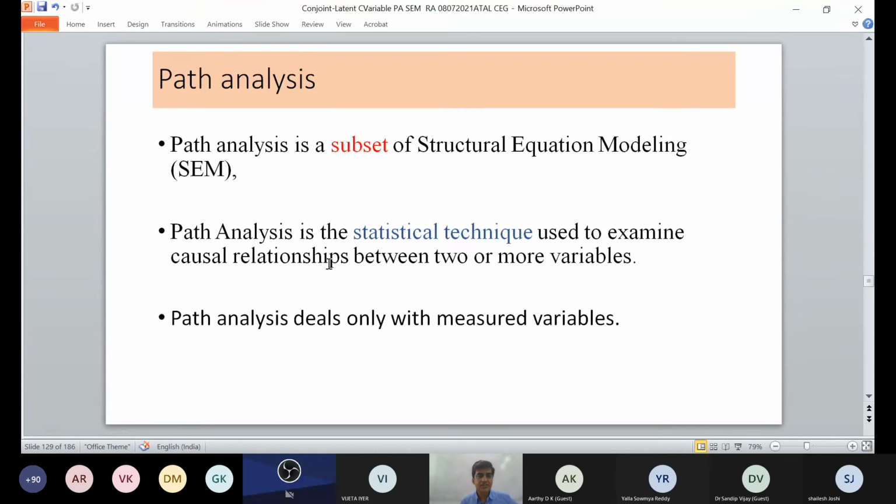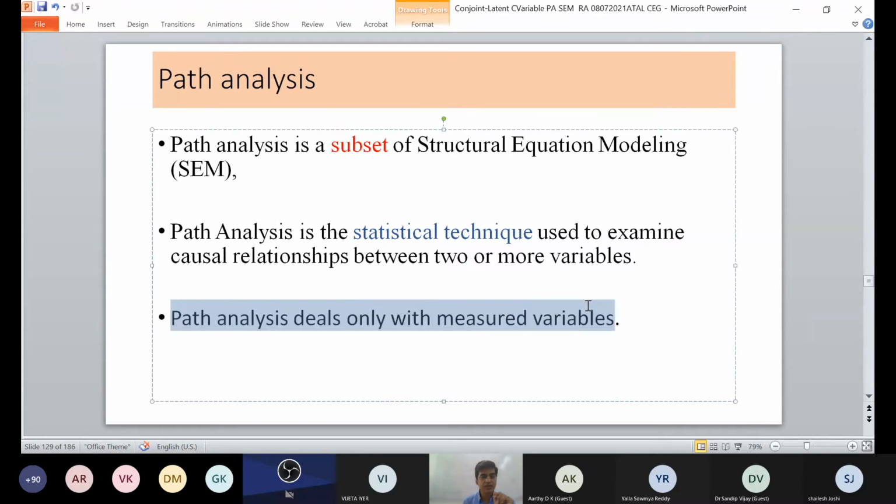Now path analysis is basically a subset. We just saw a tree of structural equation modeling where path analysis is a subset of SEM, which is structural equation modeling. Path analysis is also a statistical technique used to examine causal relations between two or more variables, and it deals only with measured variables.